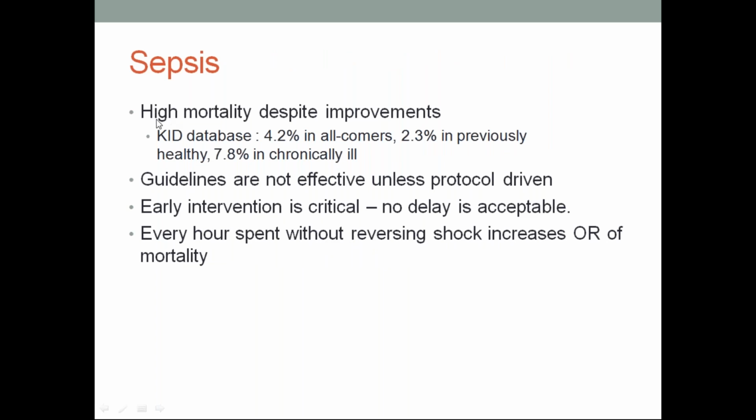Okay. Sepsis, high mortality despite improvements. First dose of antibiotic should be given immediately, within 15 minutes of shock management. This database is showing 4.2% in all comers, 2.3% in previously healthy, and 7.8% in chronically ill. Mortality is very high with septic shock. Guidelines are not effective unless protocol driven. Early intervention is crucial. Every hour spent without reversing the shock increases the odds ratio of mortality. So we should not delay the treatment at any cost in septic shock.